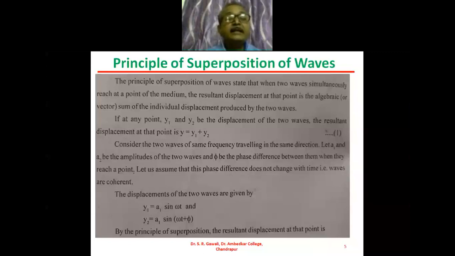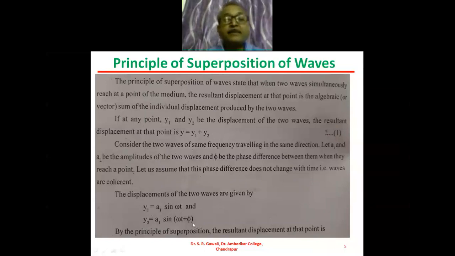Then mathematically we can write the expression for the displacement of the two waves as y1 equals a1 into sine of omega t, and y2 equals a2 into sine of omega t plus phi. Here a1 is the amplitude of the first wave and a2 is the amplitude of the second wave. Omega is the frequency of both waves, which is the same, and there is a phase difference between the two waves, and that phase difference is phi.